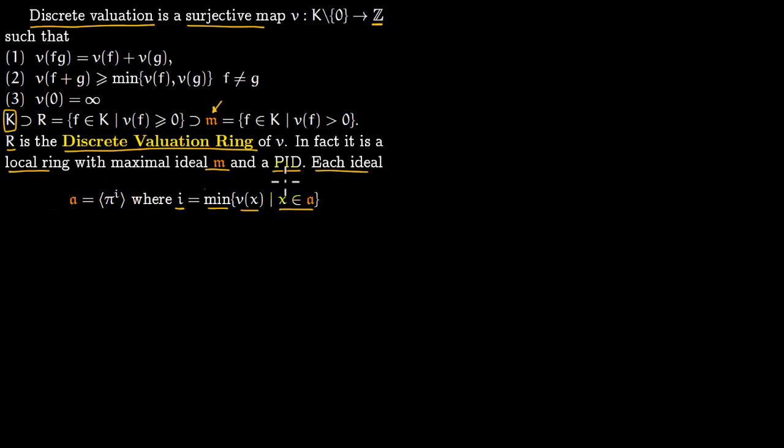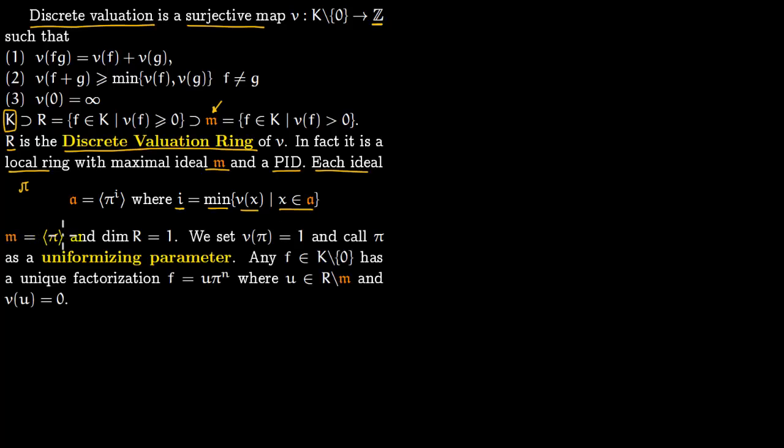So we are just saying that it is a local ring with a maximal ideal and it is a principal ideal domain. That essentially means that everything has to be generated by a single element. So any ideal will be of this form pi to the i. So all ideals are generated by the single element pi, and the maximal ideal is just generated by pi. So the dimension of R is 1, which essentially means that spec of R is precisely just 0 and this maximal ideal M. So it has just two elements in it. So we set this pi, which generates the maximal ideal M, as valuation 1 and call this pi the uniformizing parameter.